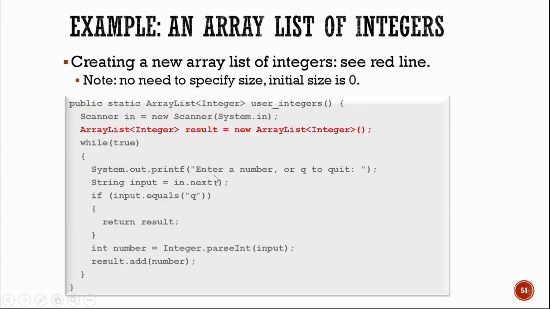we have System.out.printf, enter a number or Q to quit. String input equals in.next. So we get now the input. Next is an integer.